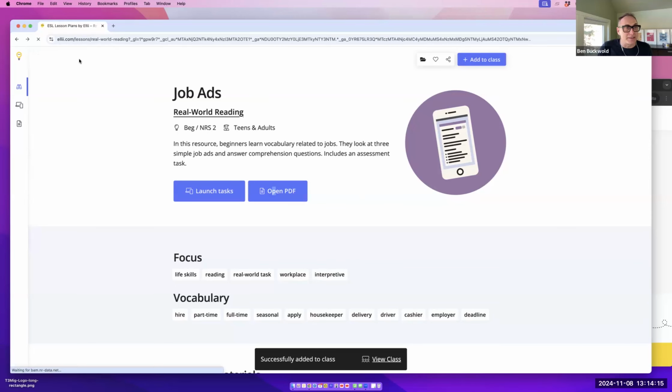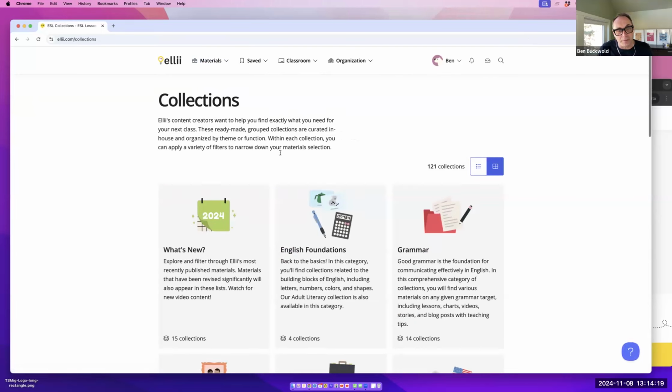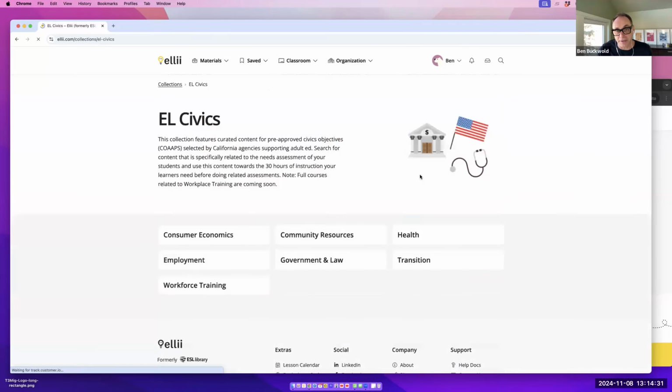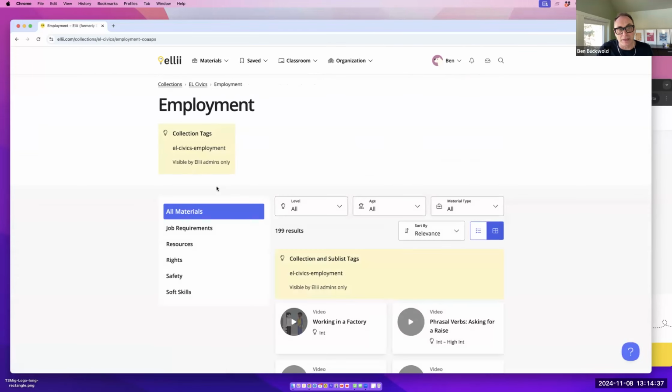As well, I can go back to this other section and go into collections. Under collections, we've got a variety of different types of collections. They all have a variety of different materials: flashcards, videos, lessons, etc. I'm interested right now to see if there's anything in employment within EL Civics and the co-ops, for example. So I'll go into employment here.